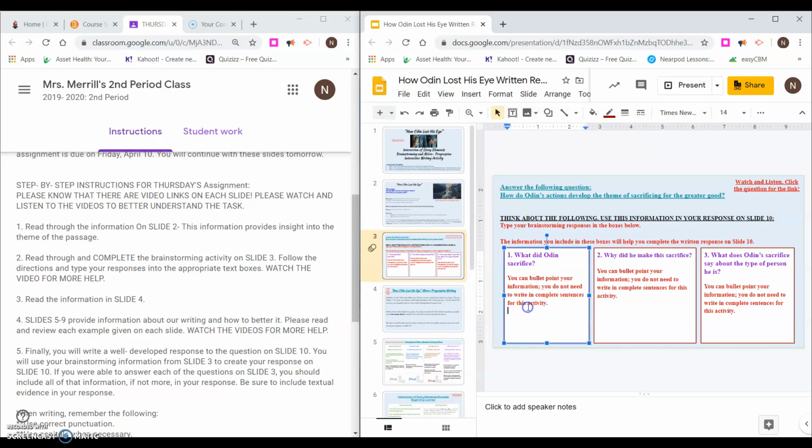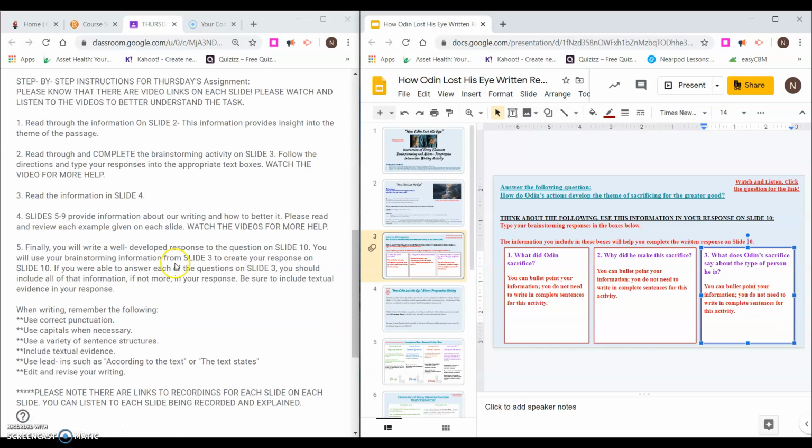So you also need to make sure that you click in this text box and identify what Odin sacrificed, why he made the sacrifice, and what does the sacrifice say about Odin as a person. So you will need to answer these 3 questions as part of your brainstorming activity.